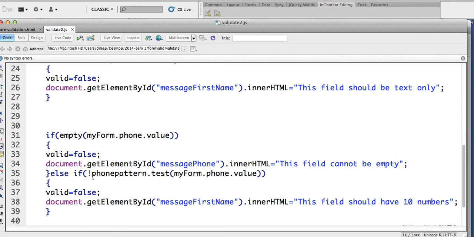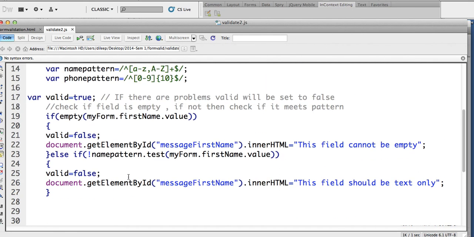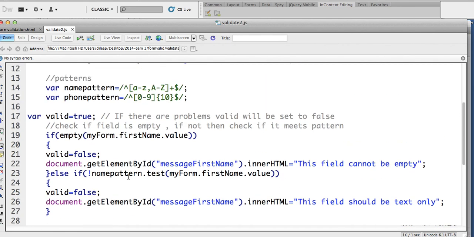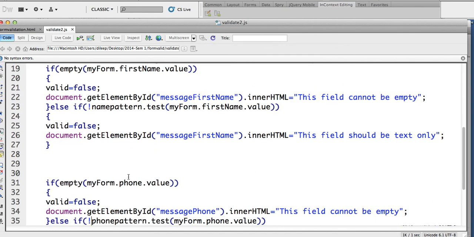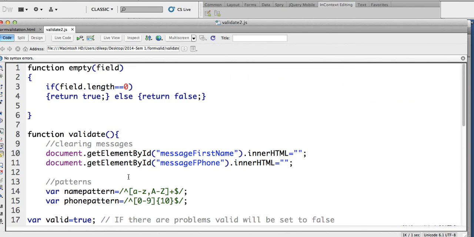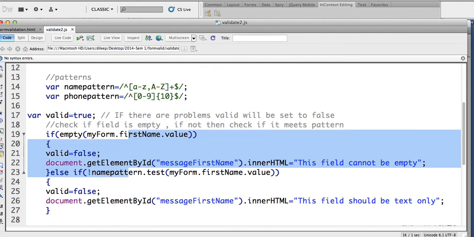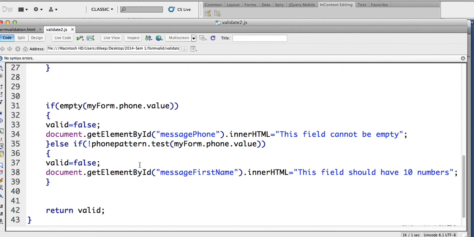Else if not phone pattern dot test, so phone pattern is there. My form dot phone dot value.